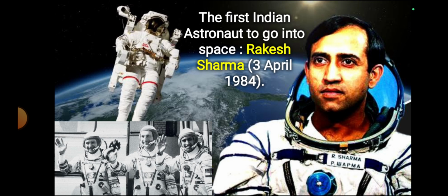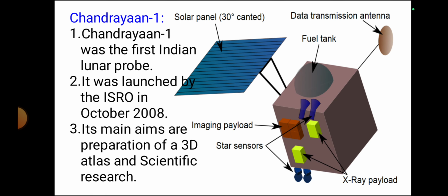The first Indian astronaut to go into space is Rakesh Sharma. He went on 3rd April 1984. Chandrayaan 1 was the first Indian lunar probe. It was launched by the ISRO in October 2008. Its main aims are preparation of a 3D atlas and scientific research on the Moon.